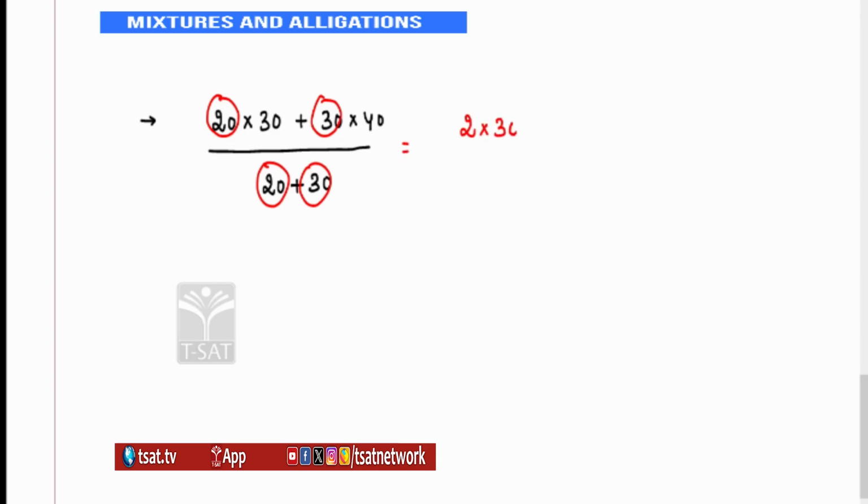It becomes 2 into 30 plus 3 into 40 divided by 2 plus 3. Now 20 and 30 became 2 and 3, so we don't need to worry about the multiples. We just concentrate on the simplest values possible. Here it is 60 plus 120, 180, divided by 5, which is 36.